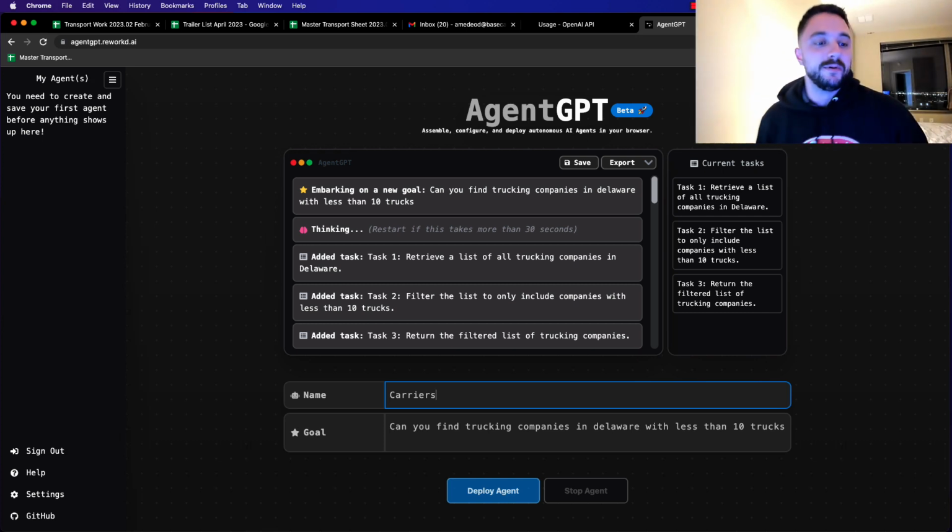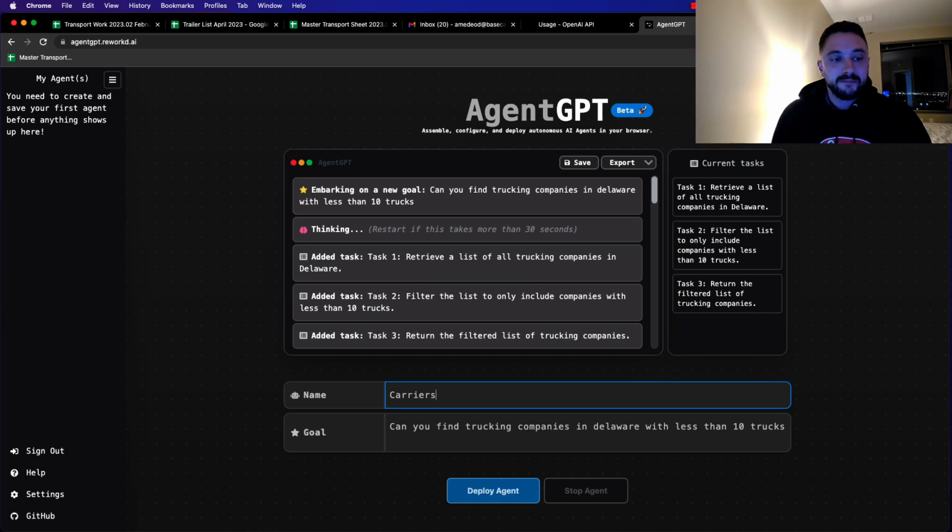What would be really useful would be if we could pull information from Safer, based upon address, phone number, and email, and output it onto a list. I could say something like, I'm looking for carriers within 15 miles of Wilmington, Delaware, that have less than 10 trucks, because I don't need to see a list of FedEx and UPS and stuff on there.